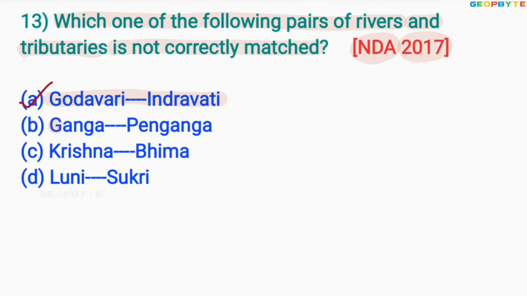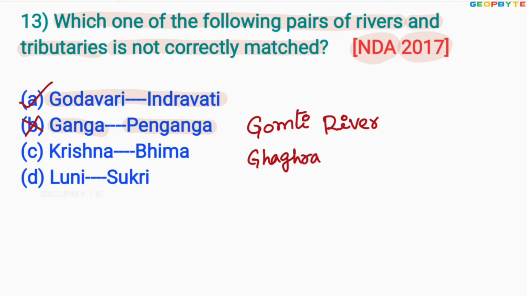Option B, Ganga, Penganga, it is not correctly matched because the tributaries of Ganga are Gomati river, let me write it clearly, Ghagra river, Gandaki river, and Kosi river.